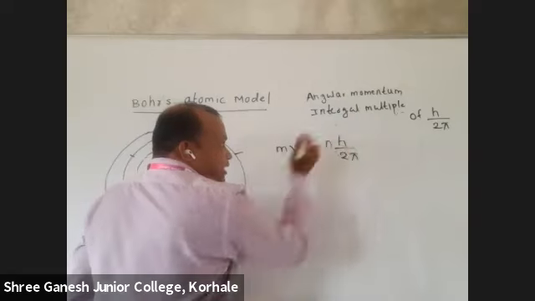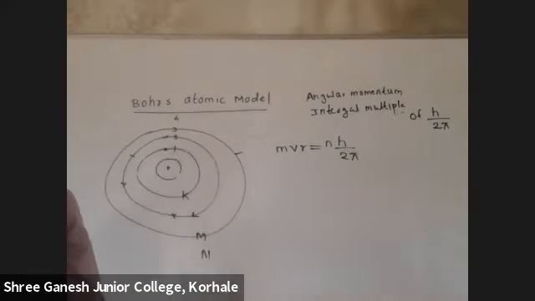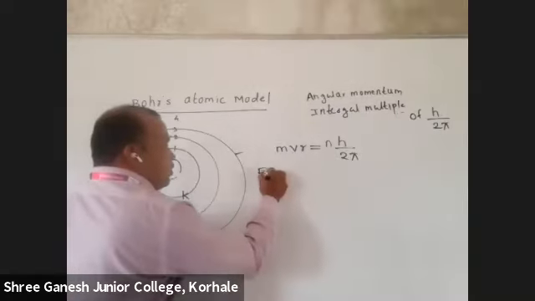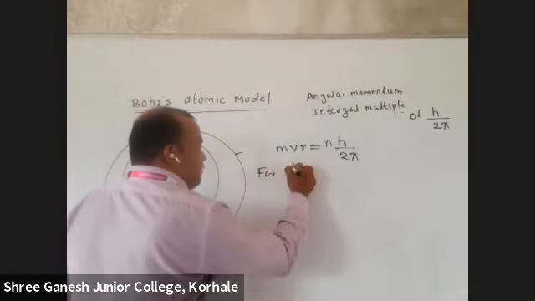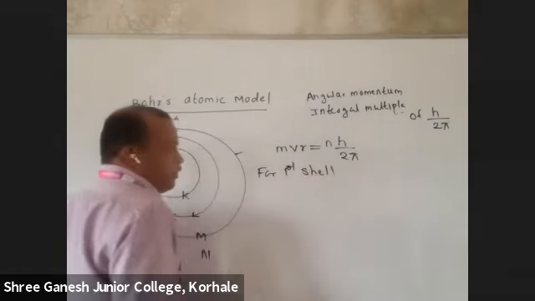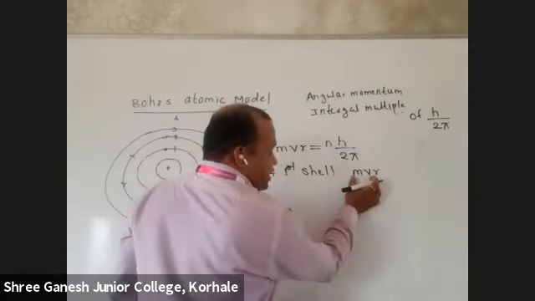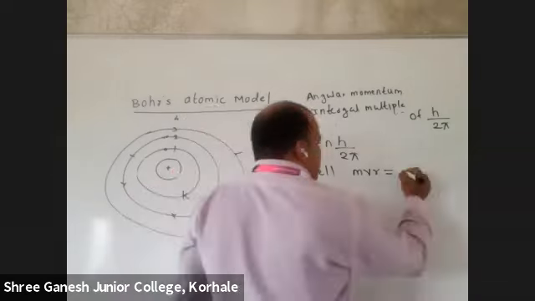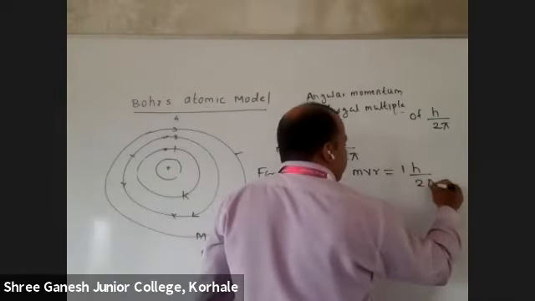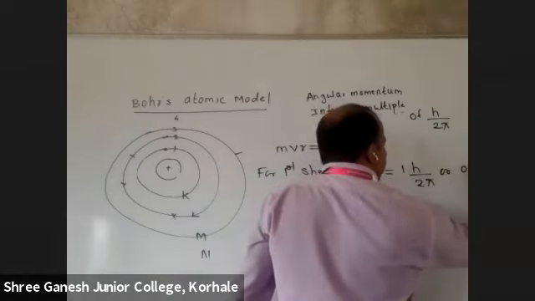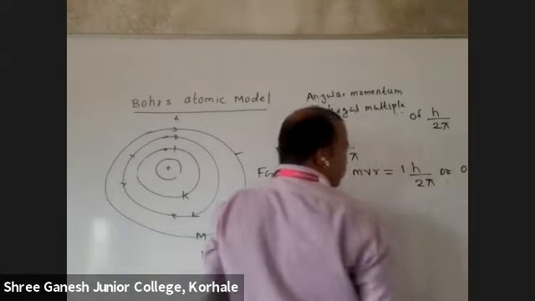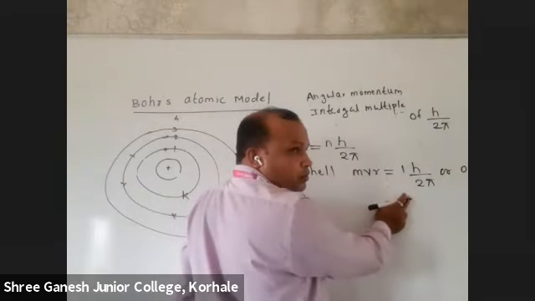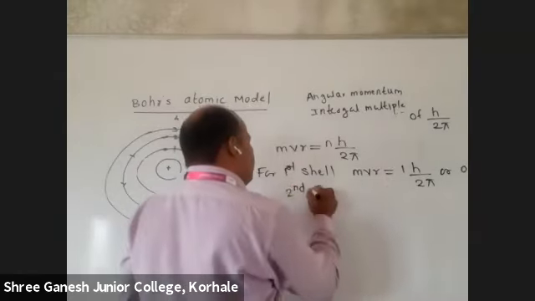Integral multiple means I'll write here small n. This n can be 1, 2, 3, 4. For the first orbit, the n value will be 1. Second orbit, 2. Third orbit, 3. So for the first shell, mvr is the angular momentum. What will be the value of n? 1. So can I say 1 times h upon 2 pi? So can I write 0.5 h upon pi?